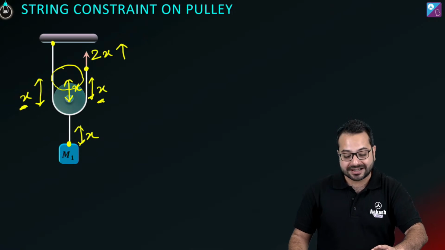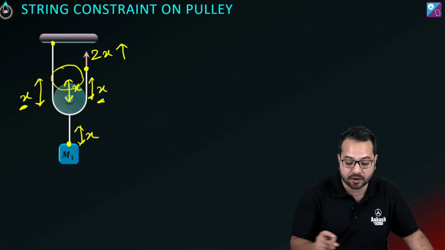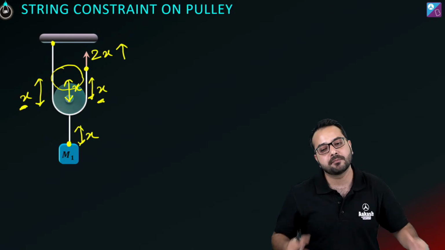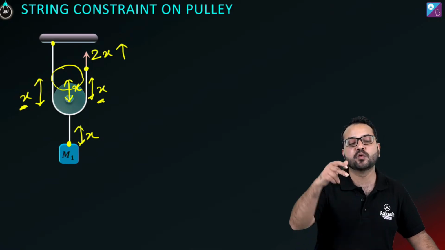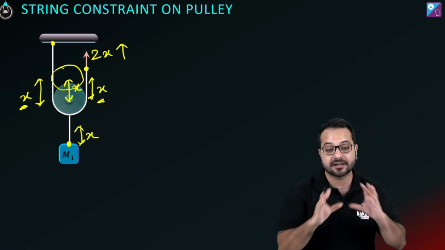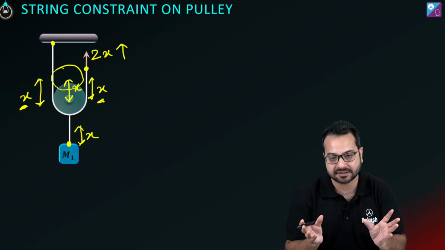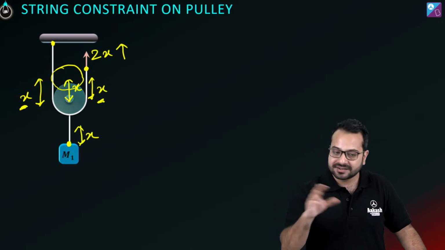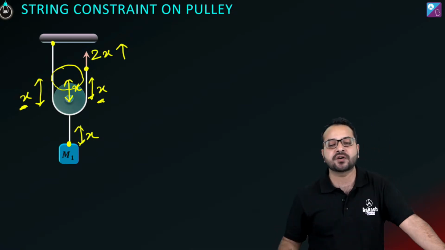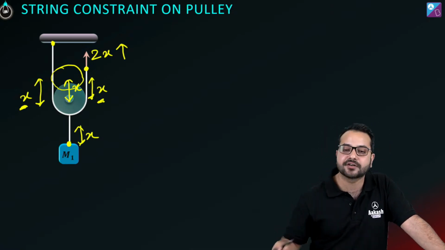So the relationship between the displacements of this point and this m1 becomes very clear. अगर m1 x ऊपर जाएगा तो ये जो point है, this will move up by 2x. ठीक है? The string cannot become slack. If we are dealing with string, the string cannot become slack. अगर string slack हो गया, then the constraint relationship does not work. Is this clear?